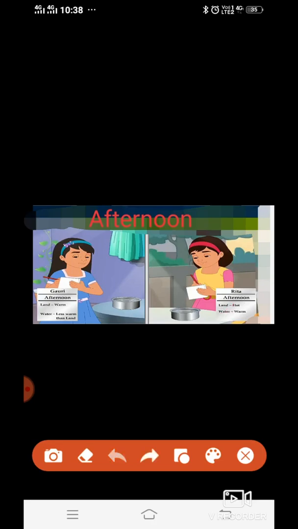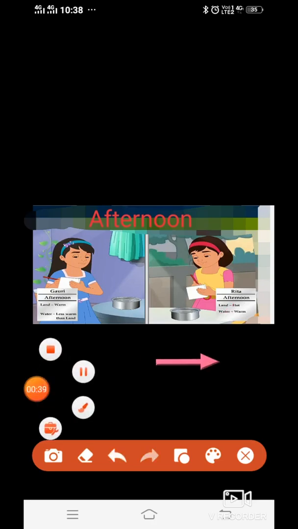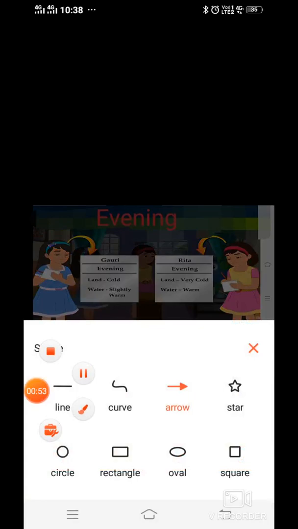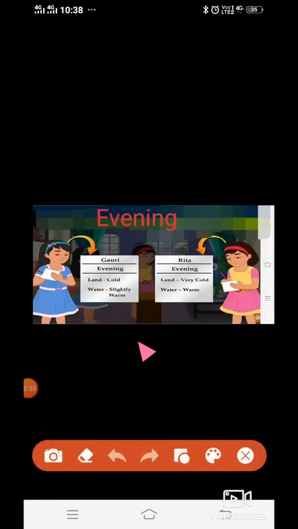Now we'll see what happened in the evening. In the evening the temperature is cold compared to the afternoon. The land in the first picture, inside the house, which had become warm, quickly became cold, and the water became slightly warm.